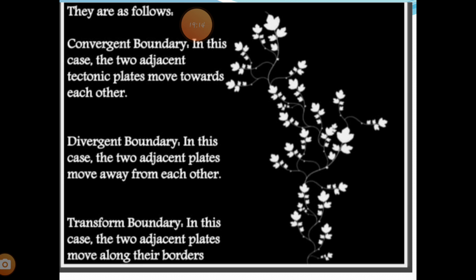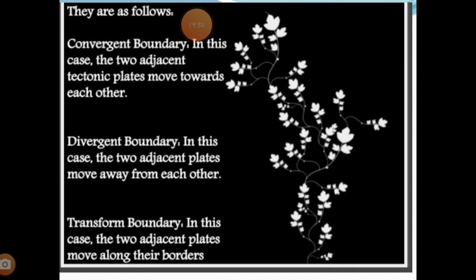What we are seeing, why this movement is visible on the earth's crust or surface, is mainly because of 3 plate movements. What are those? Convergent, divergent and transform. Now, what do these convergent boundaries do? Let's understand what convergent is. As I said, there are 7 major plates. First, the main plate movement we can see is the convergent. What is convergent?